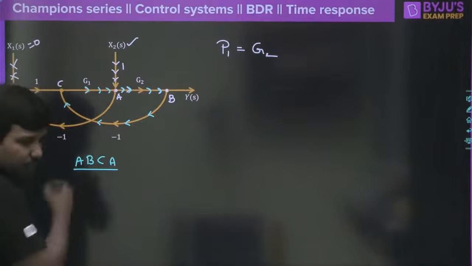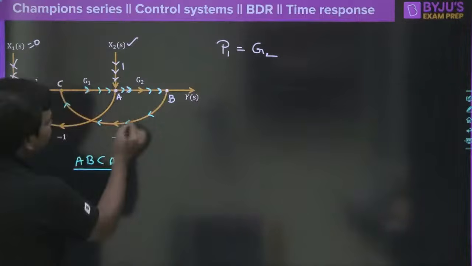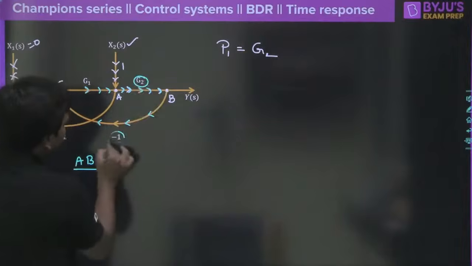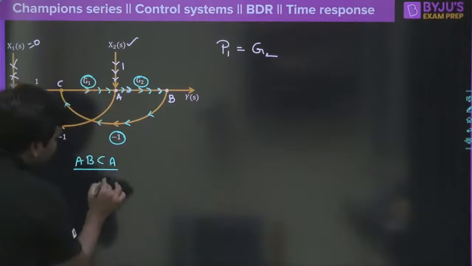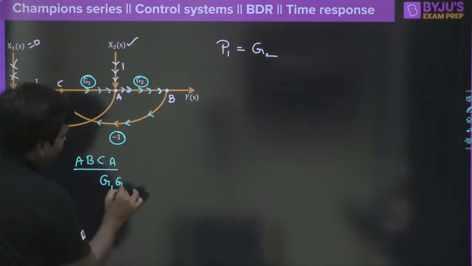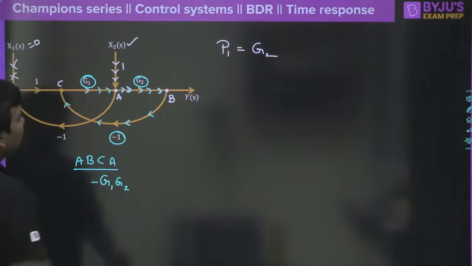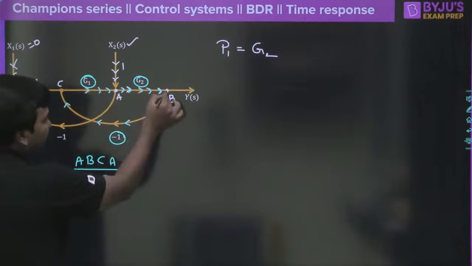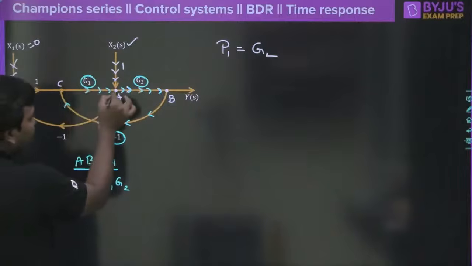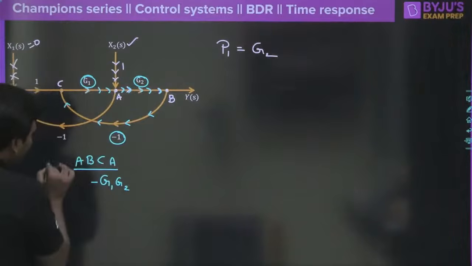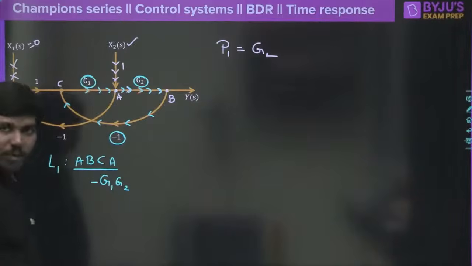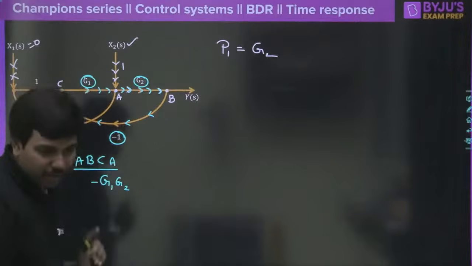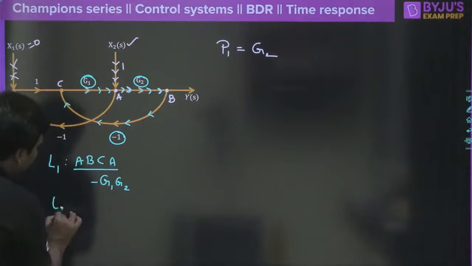What would be the gain of this loop? Easy: the gain of the loop is G2, -1 and G1, so it is G1, G2 and -1. We started at A, went to B, then came to C and ended at A. That's why I call it loop 1, the individual loop A, B, C, A. At the same time, what would be loop 2 here?